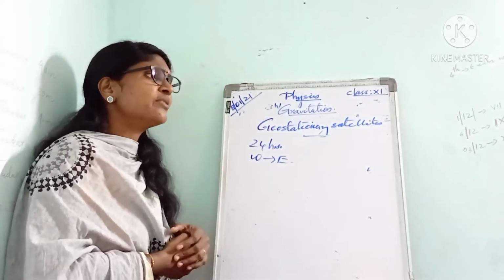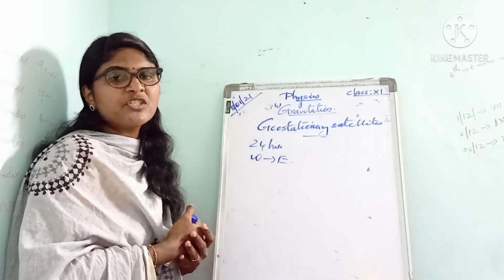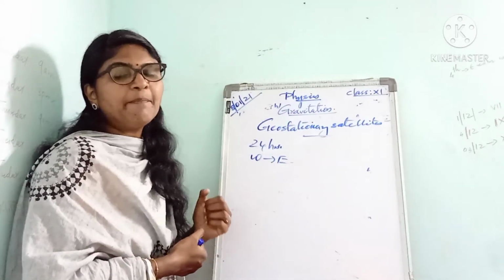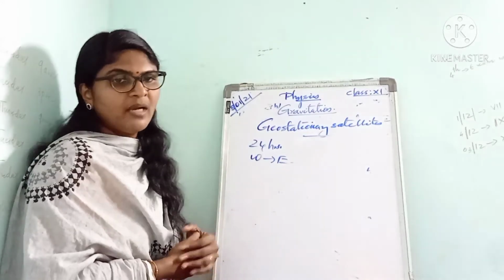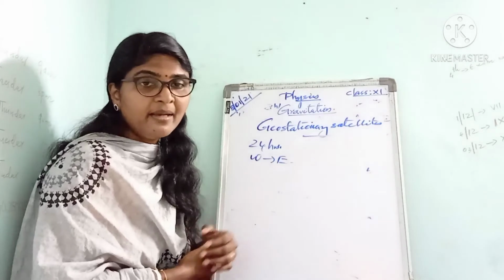And they are also used in the determination of the exact shape and dimension of Earth. And also used in the study of solar radiation and cosmic rays.